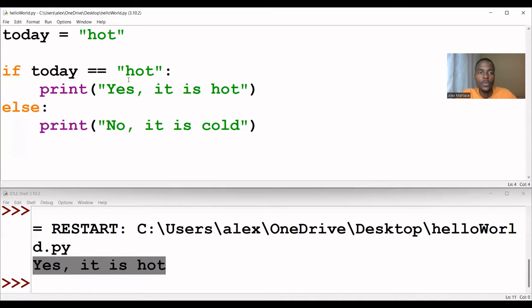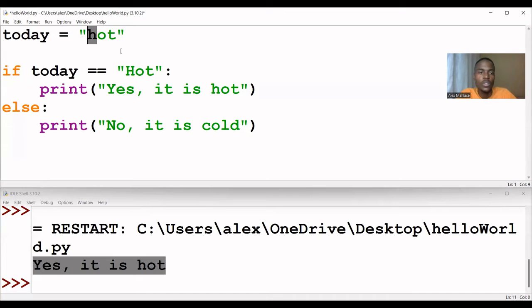Let's say here we put a big H. You know that Python is case sensitive. So in this case, it will return the else code. Why? Because both of these are hot, but the string values are not the same. This value has a big H and this one has a small h.